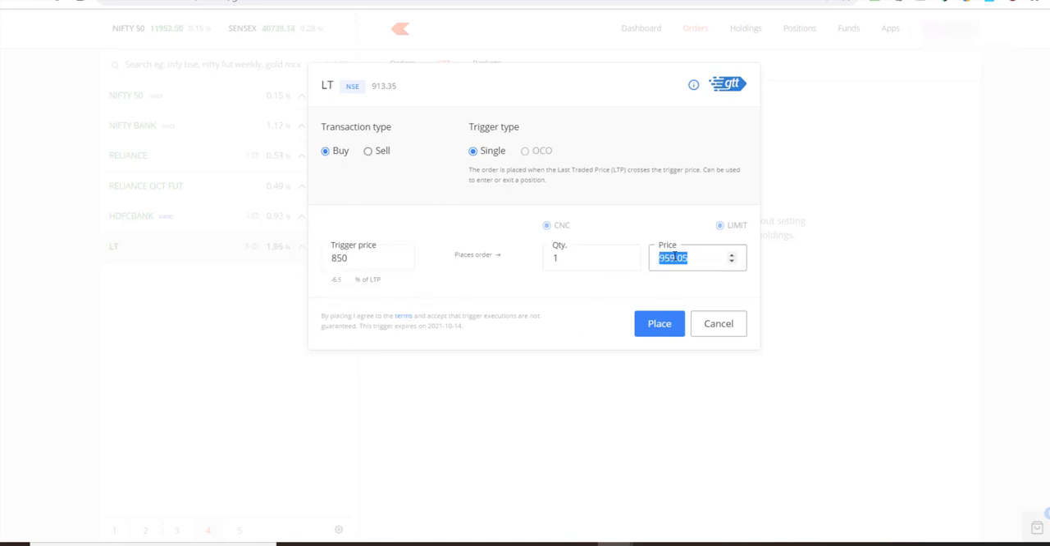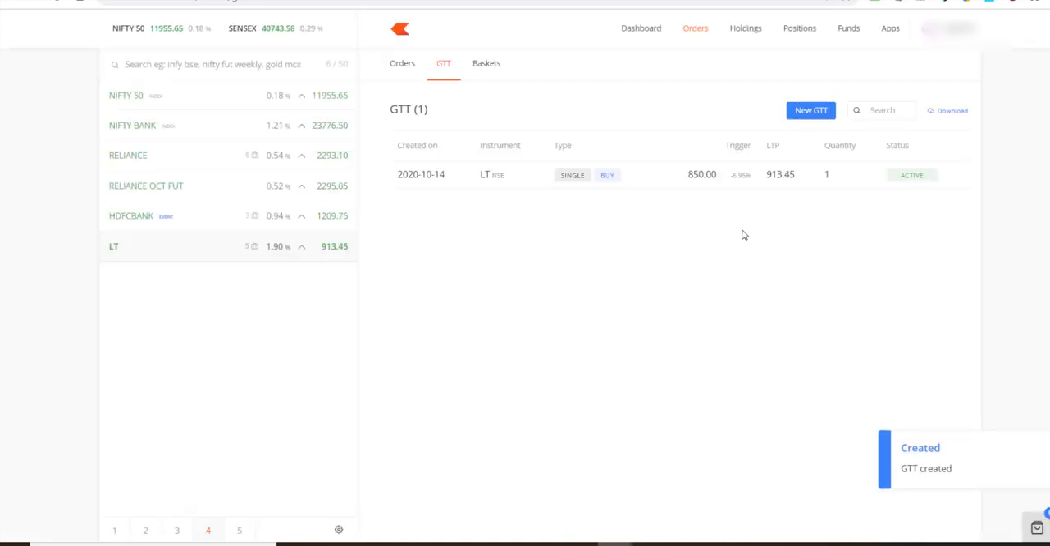And at what price do I want to buy it? Let's say at 851, or I can even keep it at 849, right? So once the price drops from 900 levels to 850, this order will get activated, and the moment it reaches 849, it'll get executed. Look at this, right? And this is active right now.